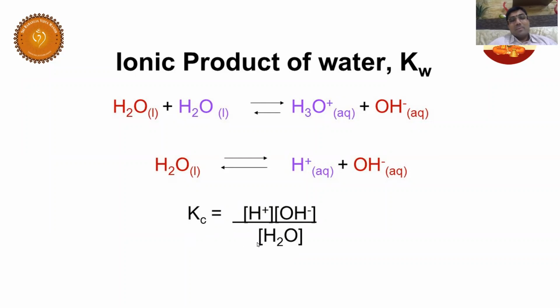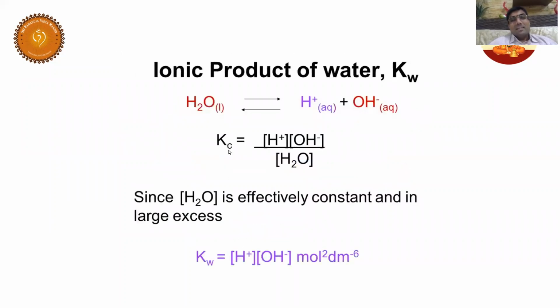A constant into constant becomes Kw. Kc is a constant. Water is constant. Why is water constant? Its concentration will not change. It is a weak electrolyte, so only little dissociation is there. That's why the concentration will not change. So Kc is a constant, H2O is a constant, so Kc into H2O again will be a constant, that is called Kw. That Kw is called the ionic product of water.